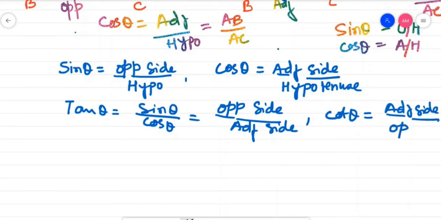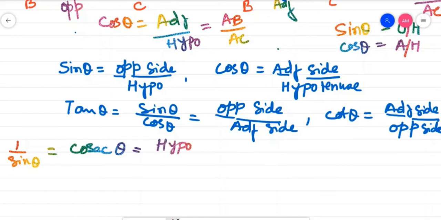Now see, sin theta, cos theta, tan theta, cot theta. Now reciprocal of sine. You have to find the reciprocal of sine. What is the reciprocal of sin theta? Let me tell you. Reciprocal of sin theta means 1 by sin theta. Okay, 1 by sin theta. 1 by sin theta is termed as cosec theta. See, sin theta is opposite side by hypotenuse. So cosec theta will be equal to hypotenuse by opposite side.